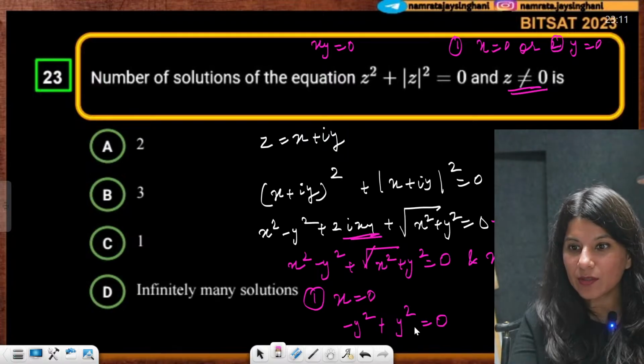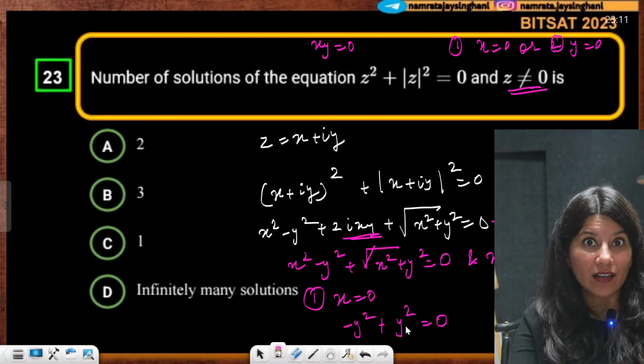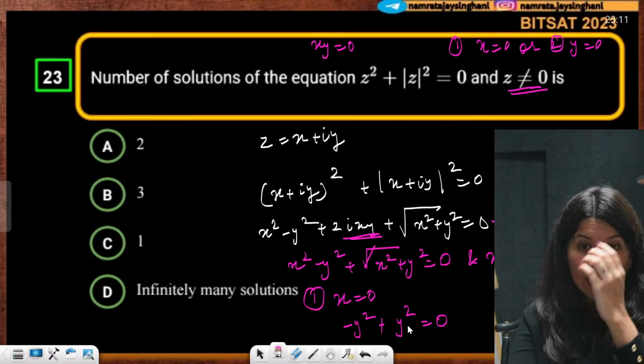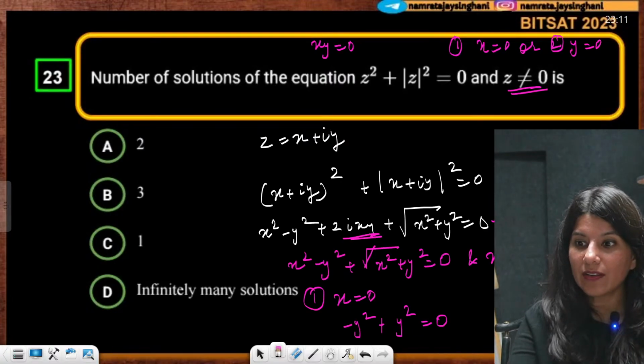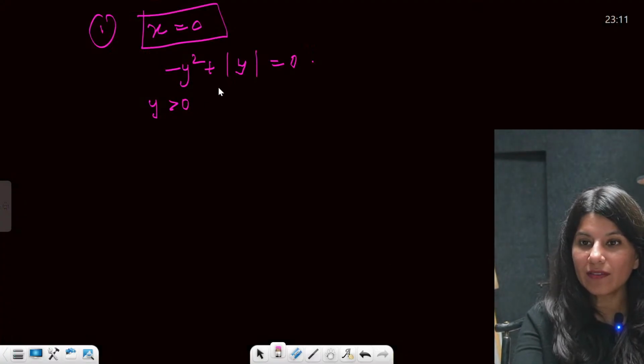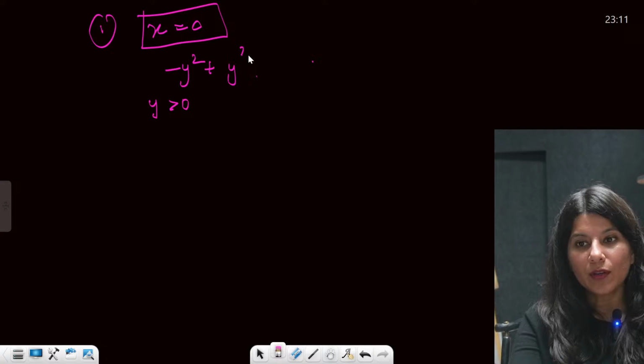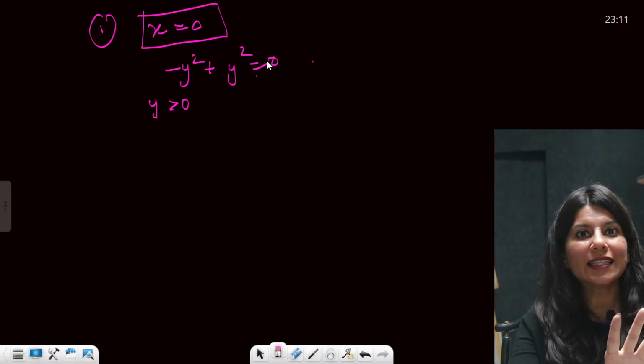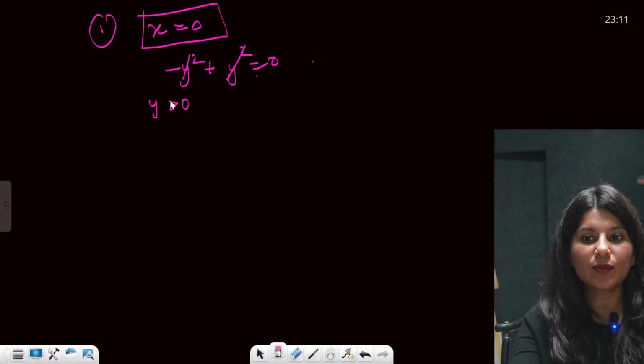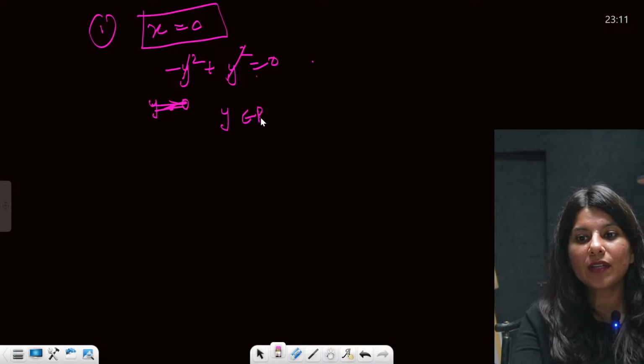So x equals 0 and y can be anything. See, for x equals to 0, your y can be anything because it is getting satisfied. You are getting 0 equals 0. So y belongs to real numbers.